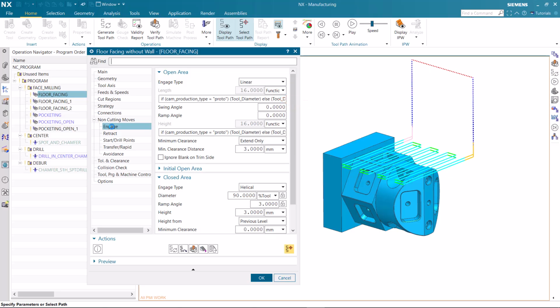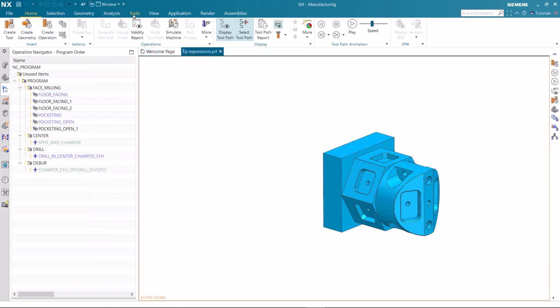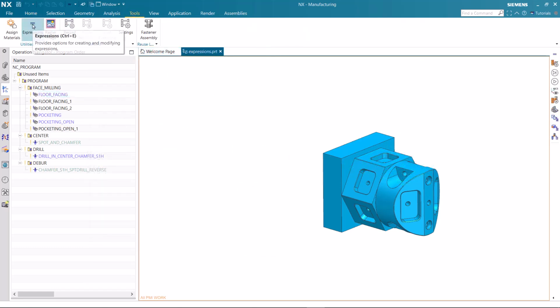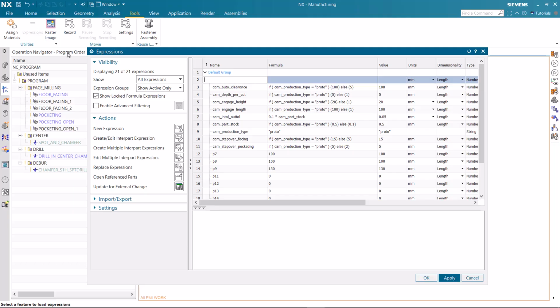Expressions may also contain dependencies. Dependencies provide a mechanism by which multiple expressions can be changed quickly and easily. Here, for example, several formulas contain the expression CAM production type defined by the value proto. By editing this value, all dependent expressions are edited.